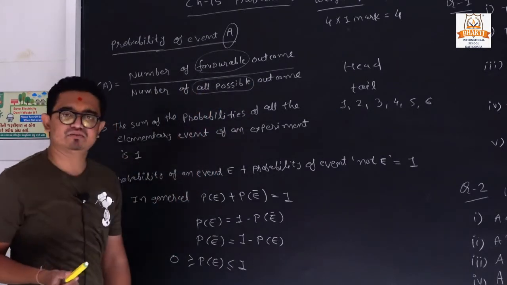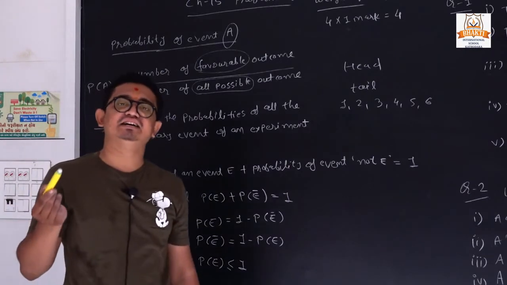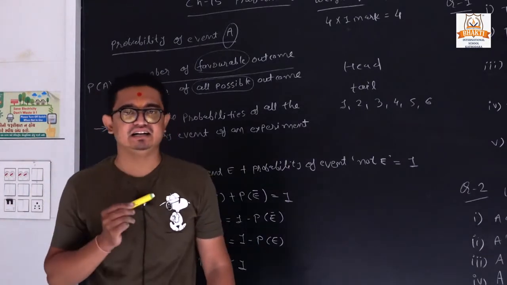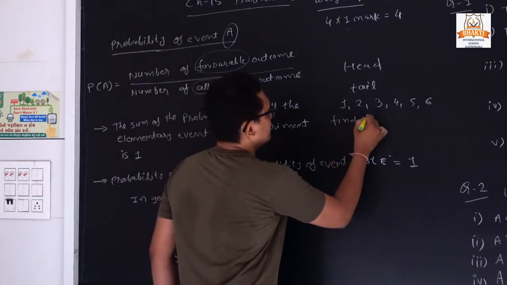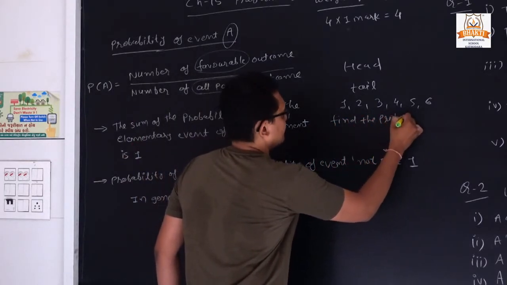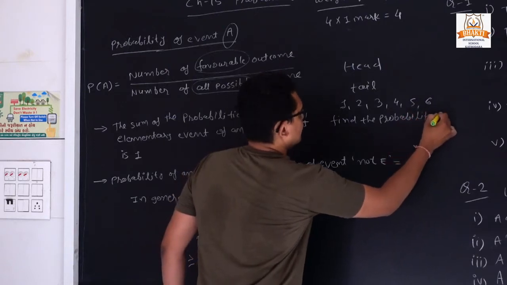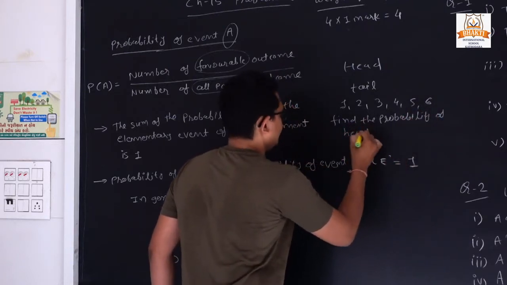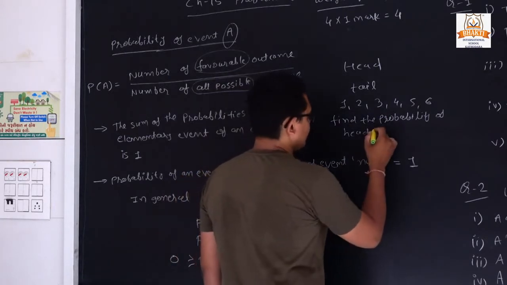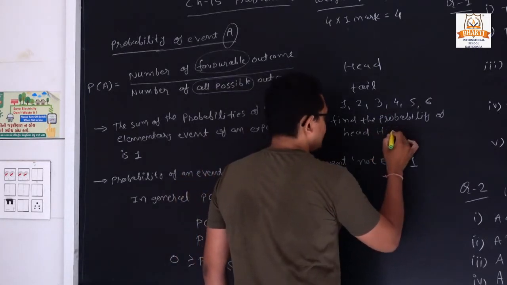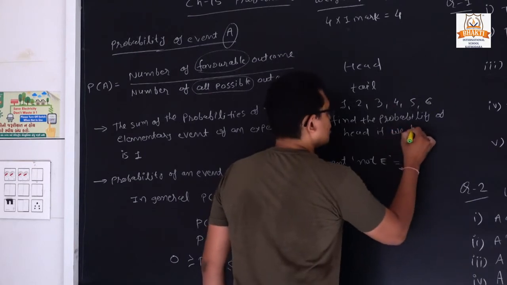All possible means what? Suppose we take one example, so you can get the idea. Suppose I say, find the probability of head if we toss the coin.